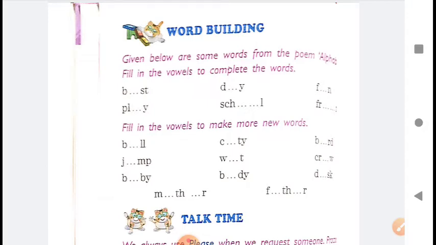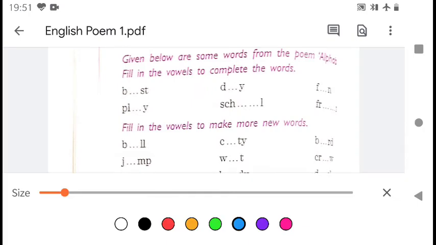Here some words are given which are used in the poem Alphabet Song. We have to complete the words with vowels. Fill in the vowels to complete the words. So let us choose a color. Let us choose pink color.